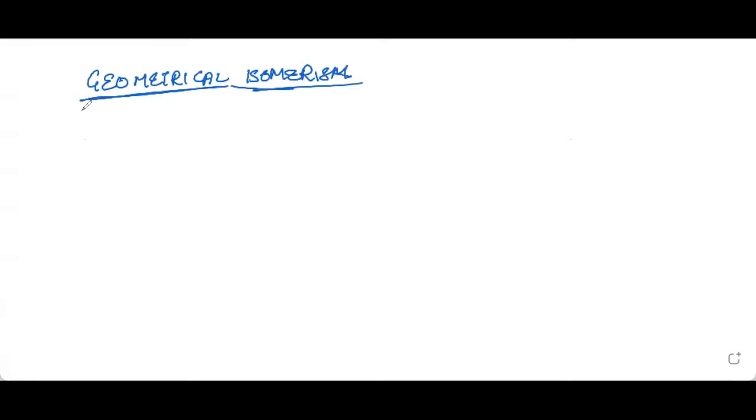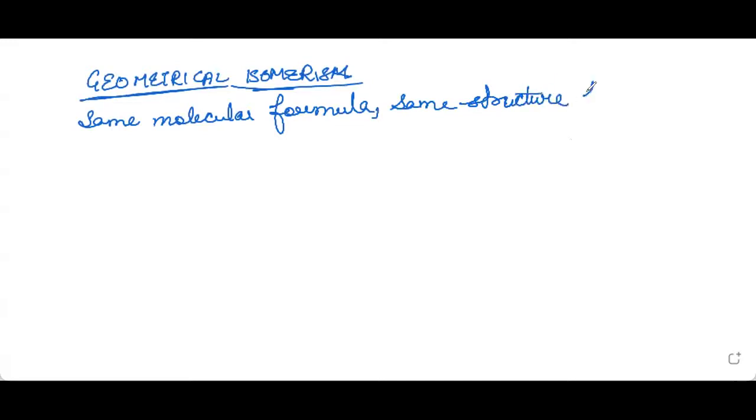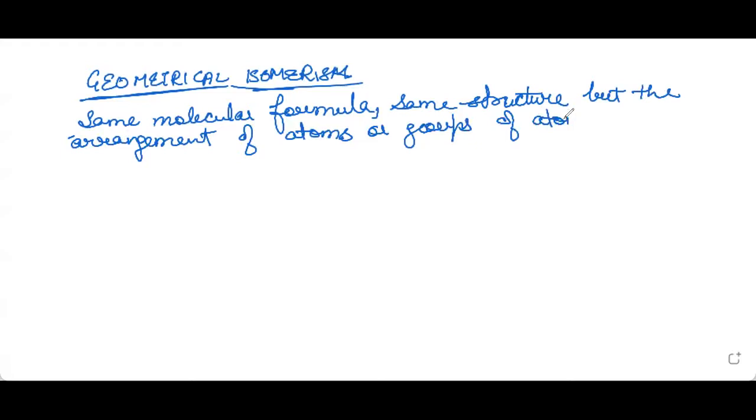The compounds will have the same molecular formula, same structure, but the arrangement of atoms or groups of atoms across carbon-carbon double bond will be different.